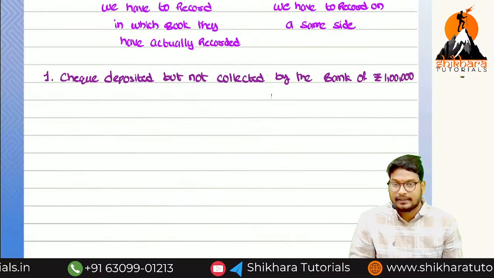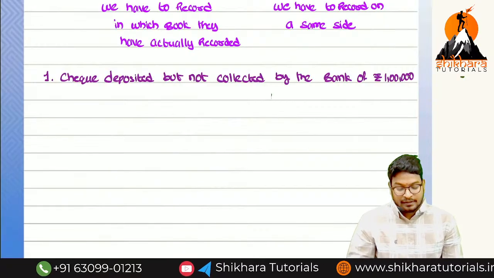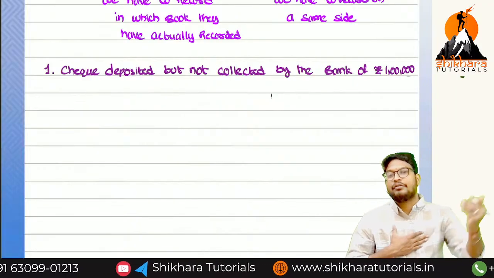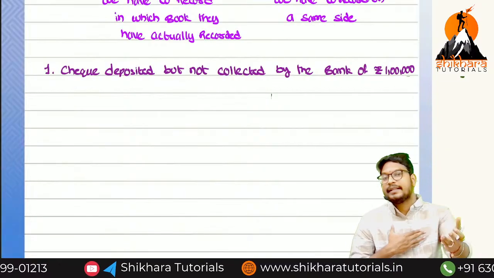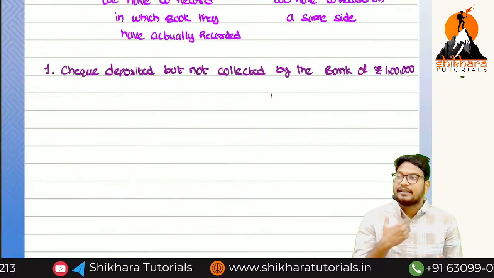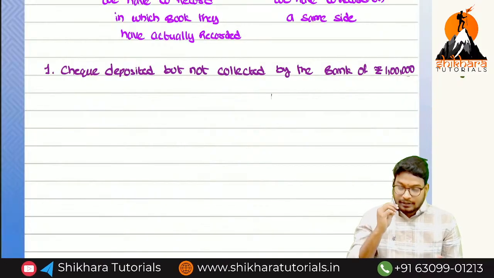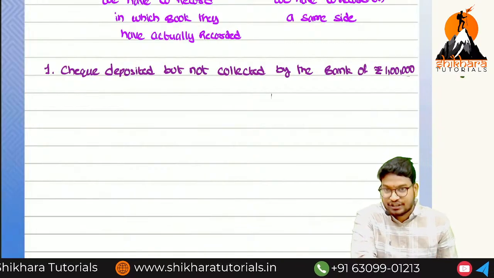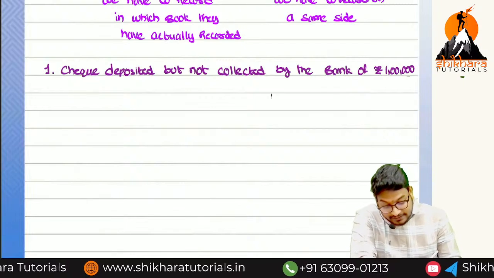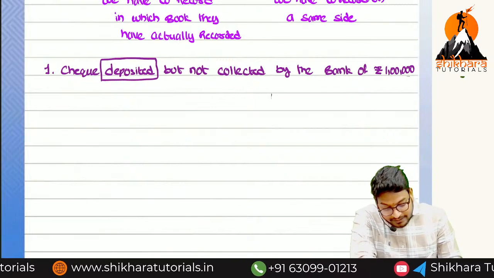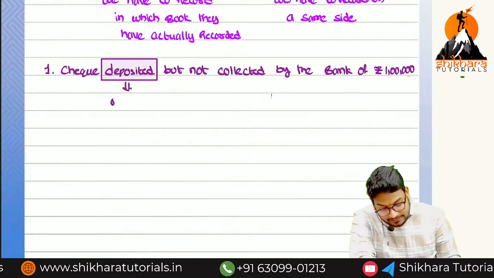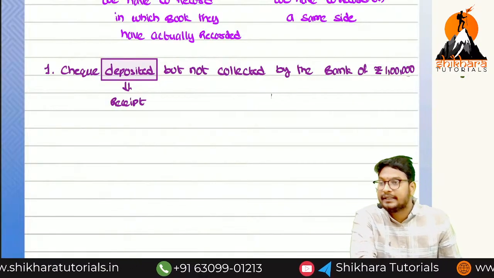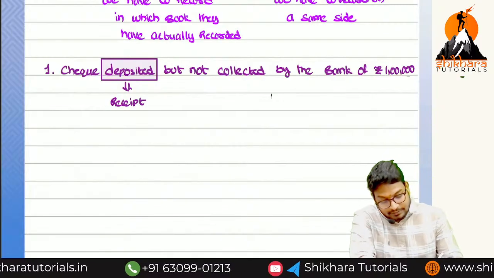The bank has not collected it. Unfortunately, the due date has come into the picture. Now, this particular transaction is recorded in which book? We have recorded it, but they have not recorded it. They have not recorded it means that particular cheque was not received by the bank. That is the reason this transaction is recorded in the cash book. Which side? Cheque deposited means receipt or payment? A deposit is nothing but a receipt. So this transaction is recorded in the cash book debit side. So you can write like this.